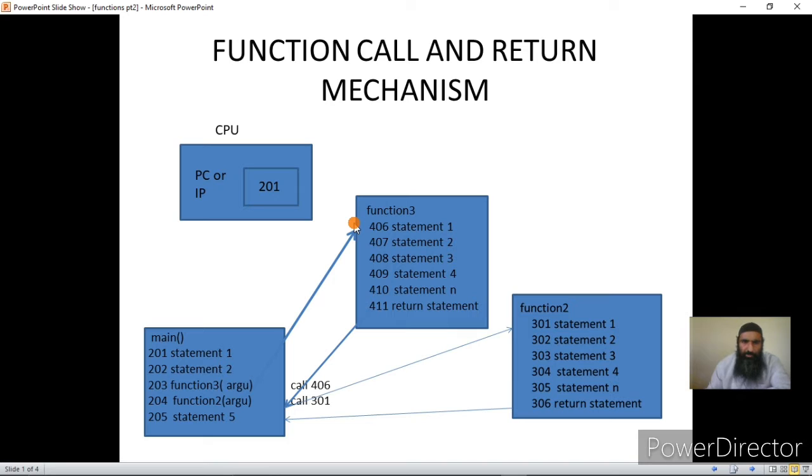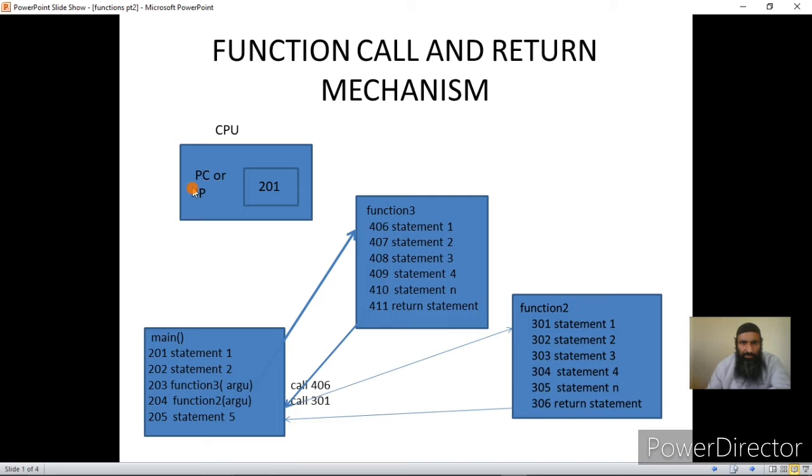Okay, now suppose initially the CPU is free and it has now started execution of the program. It should know the address of the first instruction of the main, otherwise it will never be able to execute the main itself, and that address is to be stored in the program counter or instruction pointer.